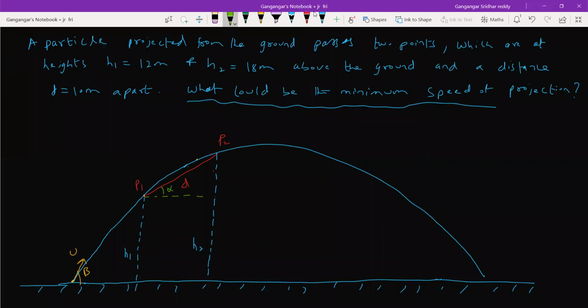Here, what happened? The projectile will have a speed. Call this theta. Are you seeing anything similar to the topic we discussed today? Yes, sir.